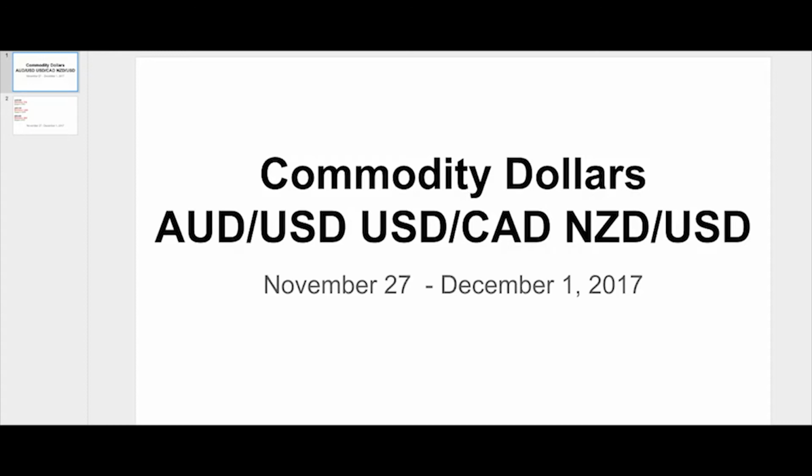Welcome to the weekly technicals for the commodity dollars, Aussie dollar, dollar CAD, and Kiwi dollar, November 27th, 2017. I think the story in the COM dollars has been the mild return of the carry. The market certainly is seeing the US curve flattening. It's not even so much that the 10 years are declining. It's the 2s-10s flattening, the curve is really starting to flatten out, and the market is looking for yield.